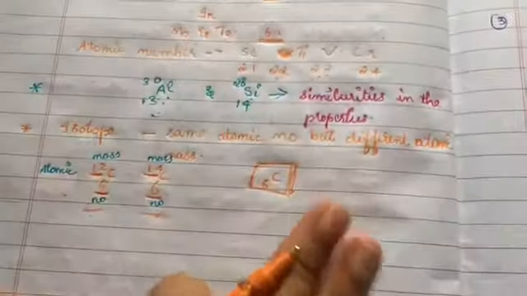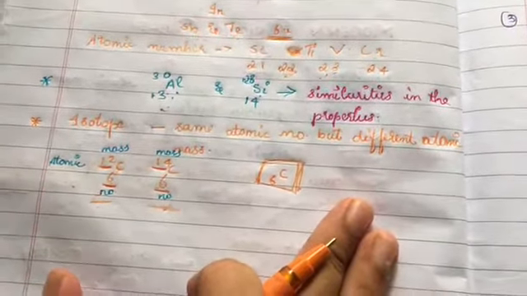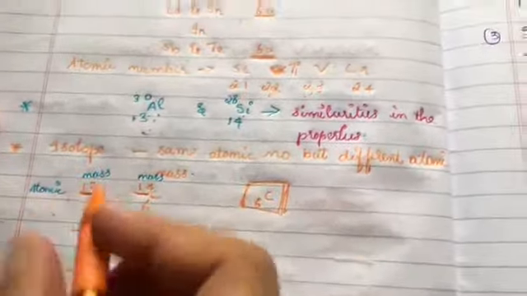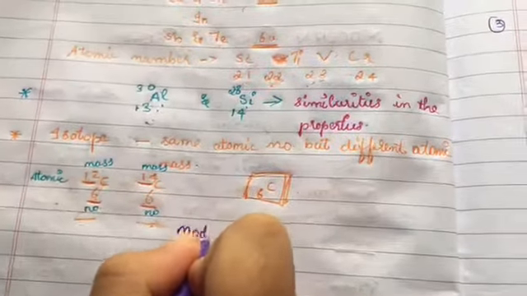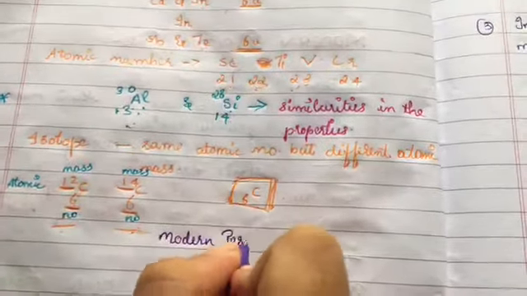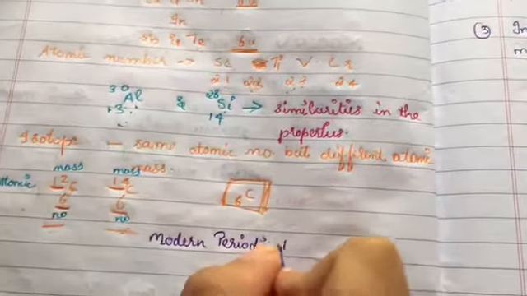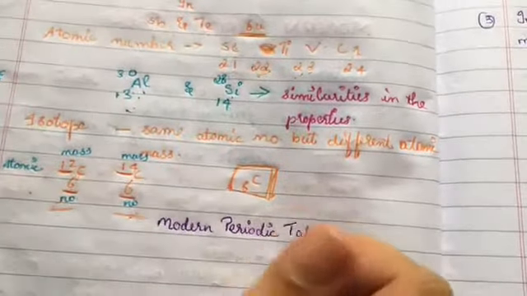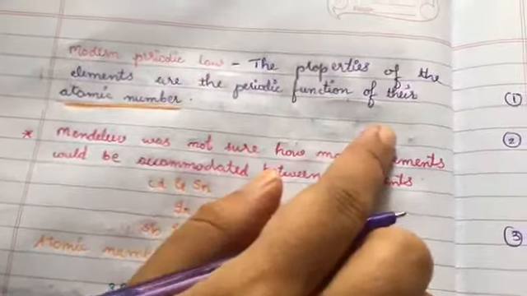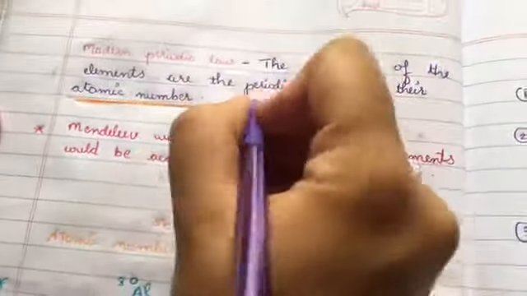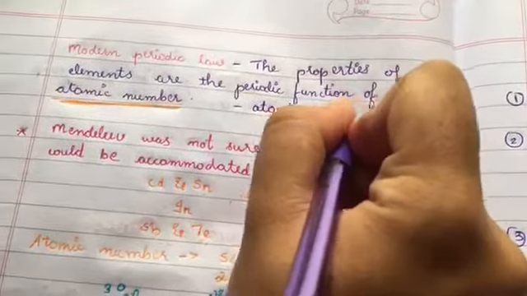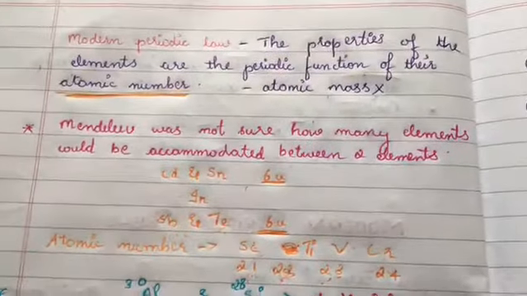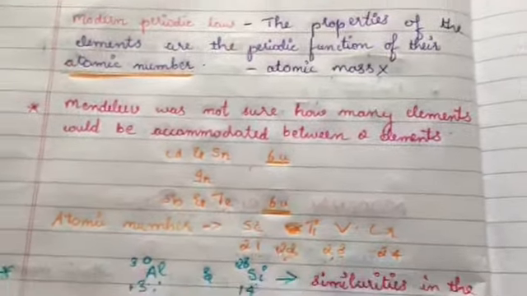So our scientist Henry Moseley was able to solve all the problems of Mendeleev's periodic table, and he coined the new periodic table, which is known as the modern periodic table, with the modern periodic law, which states that the properties of the elements are the periodic function of their atomic number, not atomic mass. So we can draw out the column.